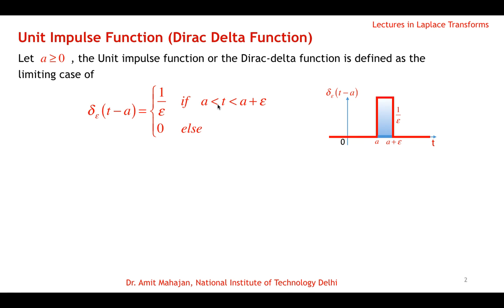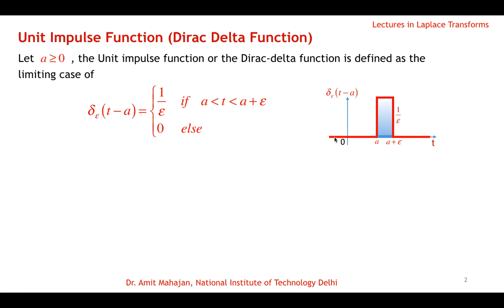Okay. So the force which is acting for a very small duration epsilon at a, so for t from a to a plus epsilon the force is 1 by epsilon, and otherwise this is 0.